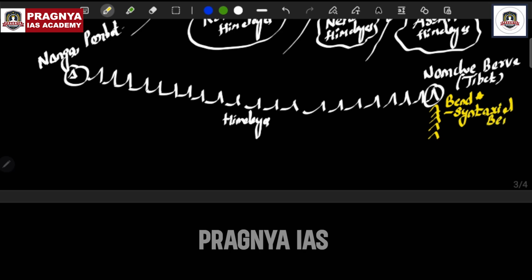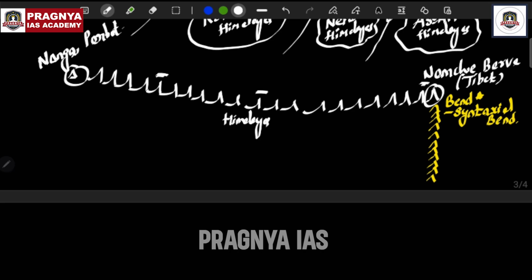At this bend, the Himalayas take a southward journey and traverse southwards. The question comes: why did the syntaxial bend happen here itself? Why not in the middle section somewhere? Why only here?